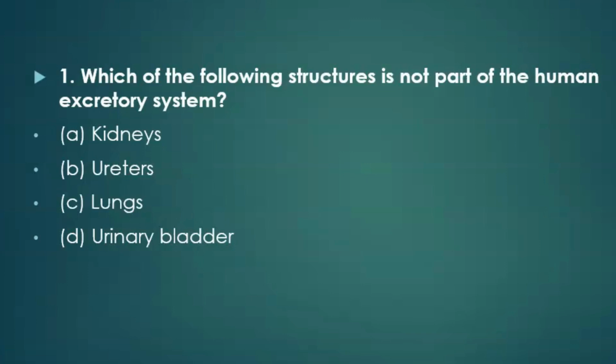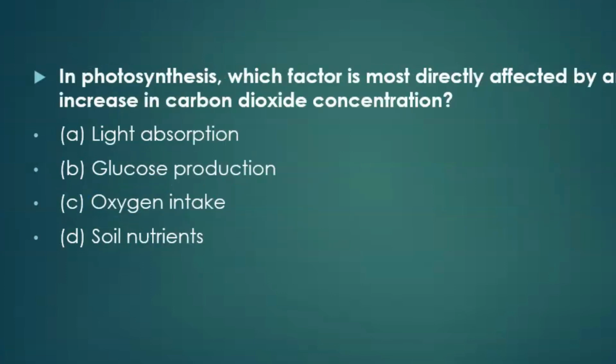First question: which of the following structures is not part of the human excretory system? As we know, in the human excretory system, kidneys, ureters, urinary bladder and urethra are present, but lungs are not responsible for excretion. Lungs perform the respiration process in our body. So C is the right answer. Now move on to the next question.